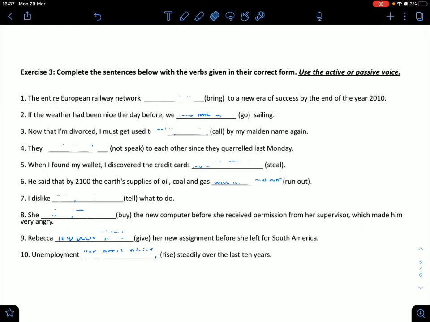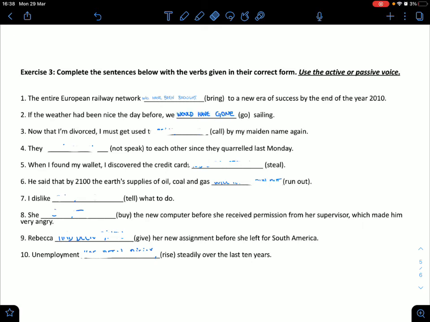So the entire European railway network have bring will, because in the future, will have been brought. Yeah, will have been brought to a new era of success by the end of the year 2010. If the weather had been nice the day before, something go sailing. If the weather had been nice the day before, we would have gone sailing.